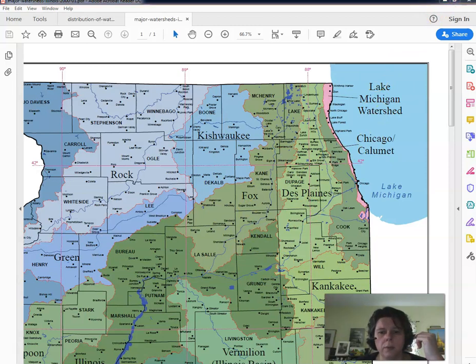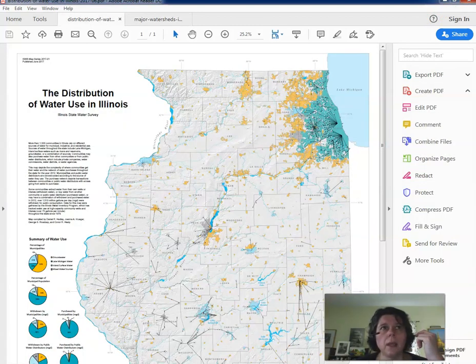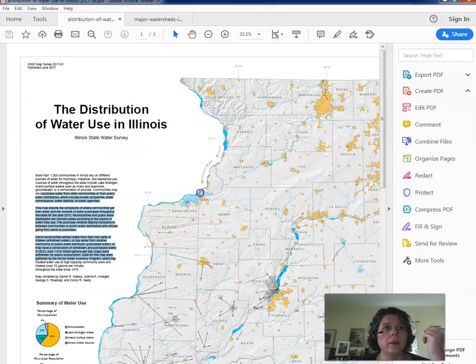Then I also have this one, which I thought was kind of interesting, and I'll post this one. This is the water distribution use in the state of Illinois. If we focus in a little bit over here, we can see that most municipalities use groundwater. Everywhere you see this little orangish color across here, those are municipalities that are using groundwater. The gray parts of the state are where it's just homes and individuals. They're not municipalities. A municipality is where you have a large number of homes, like cities. If you live in a very rural area where you're the only home, you're not going to be part of a municipality.